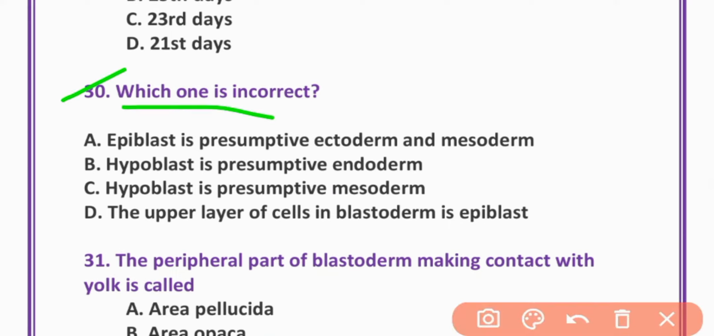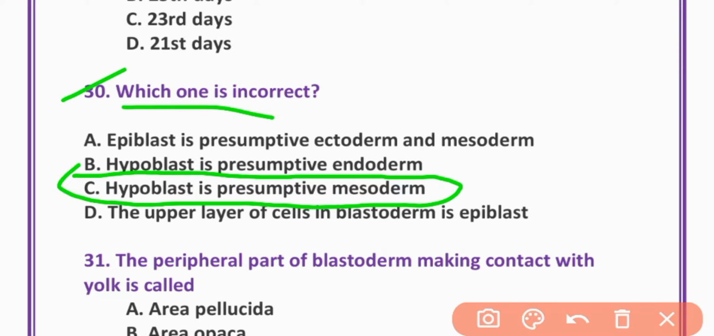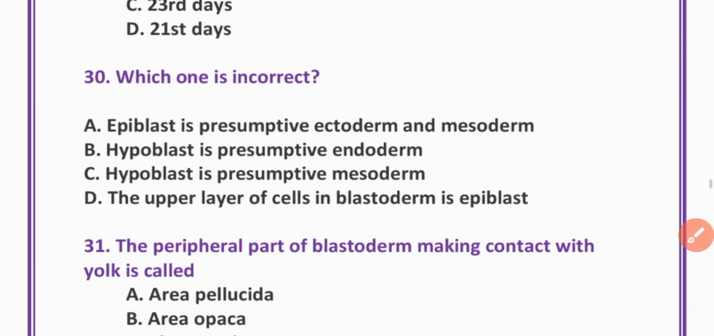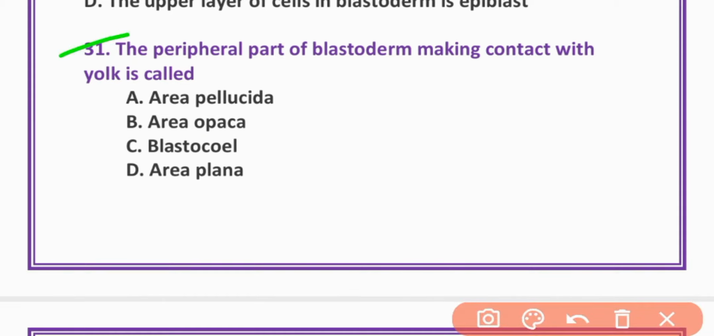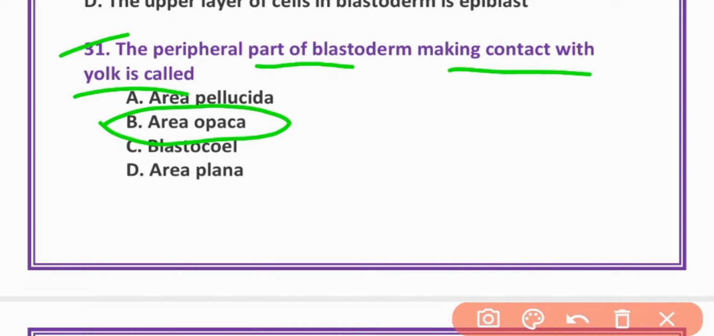Which one is incorrect? Apoplast is presumptive mesoderm. Option C is incorrect for 30. 31. The peripheral part of blastoderm making contact with yolk is called area opaca. Option B is correct. Area opaca.